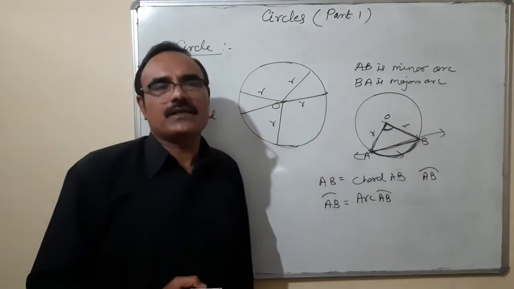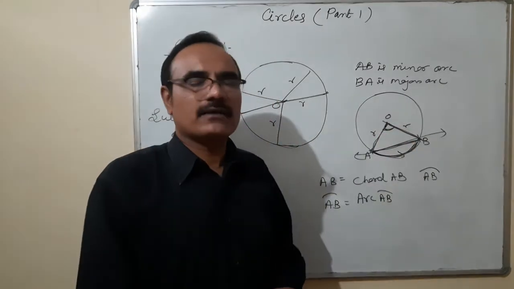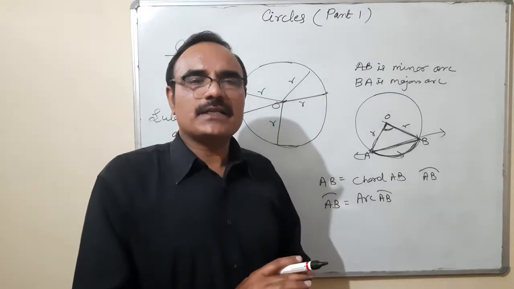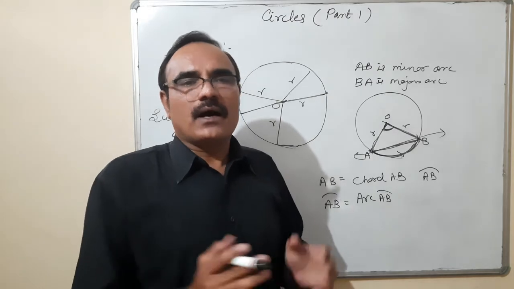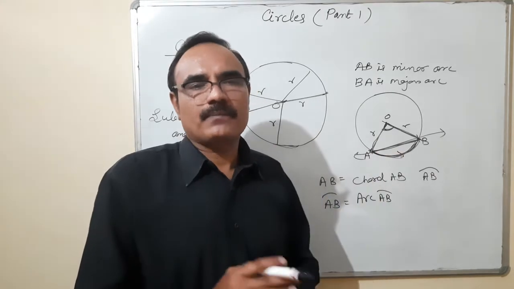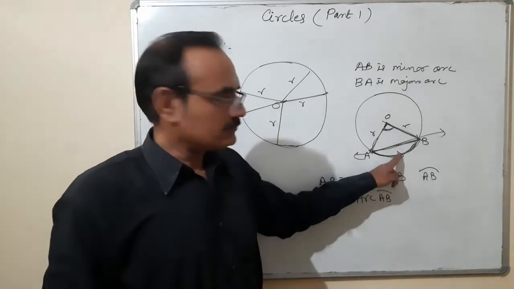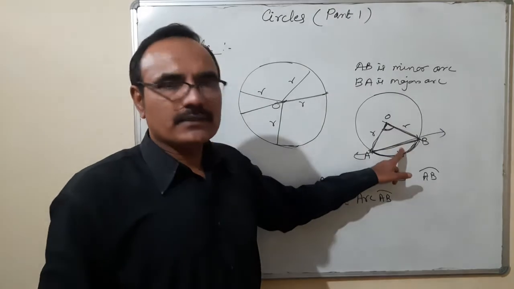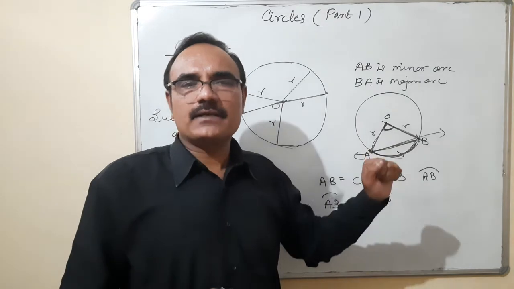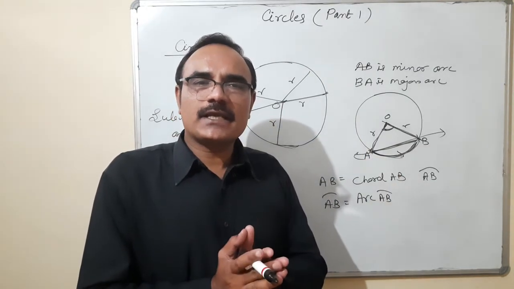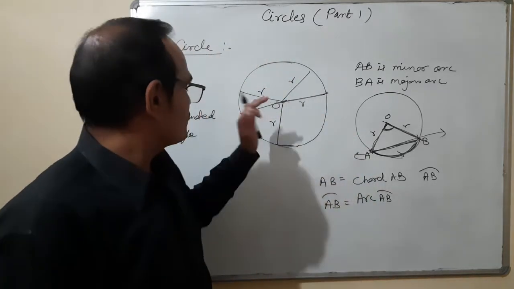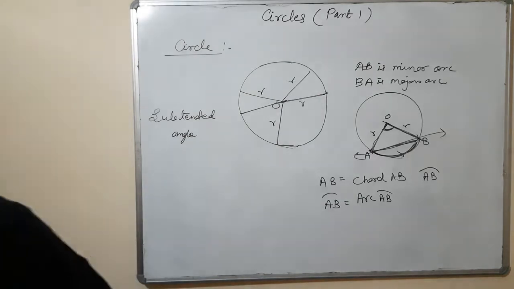So that means in the sector it is a must that the center will be involved. But in an arc it is not compulsory that the center will be involved or not. Segment is an area of circle which is bounded by arc and chord. Sector is a part of a circle which is bounded by radii and arc. So these are the descriptions about the circles.